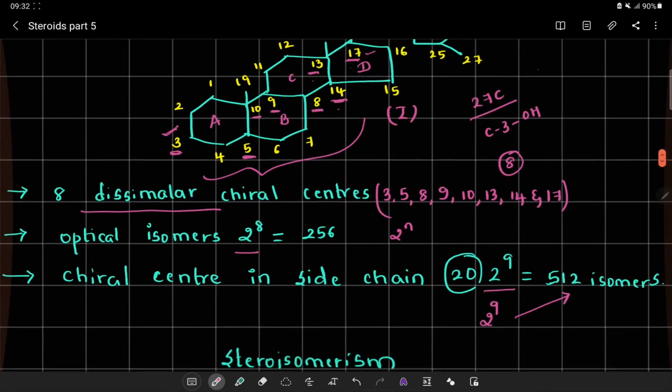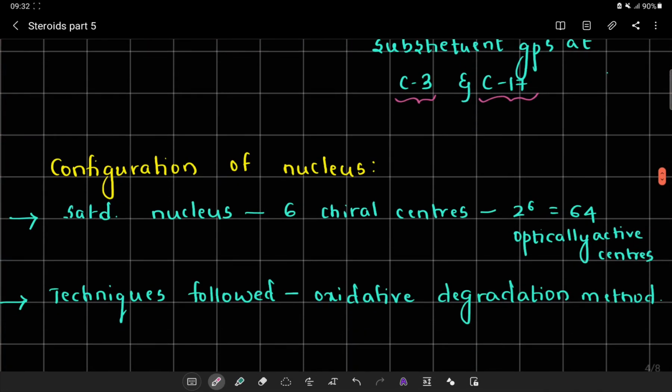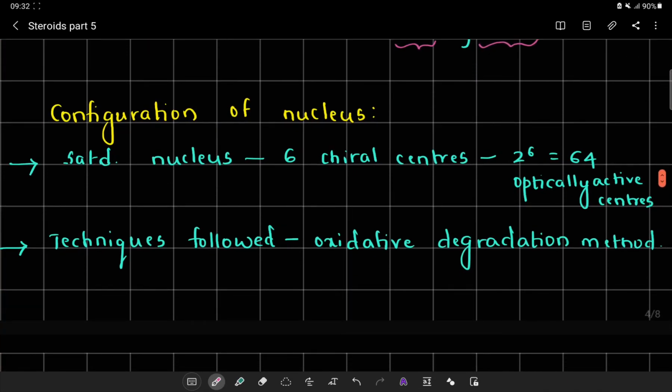That is, the cholesterol system can be said to be compound number 1. Configuration of the nucleus is a fully saturated nucleus. There are 6 chiral centers in the ring system, which means 2 raised to 6, which is equal to 64 optically active centers.